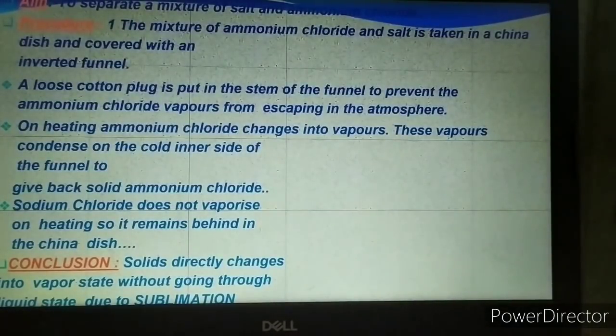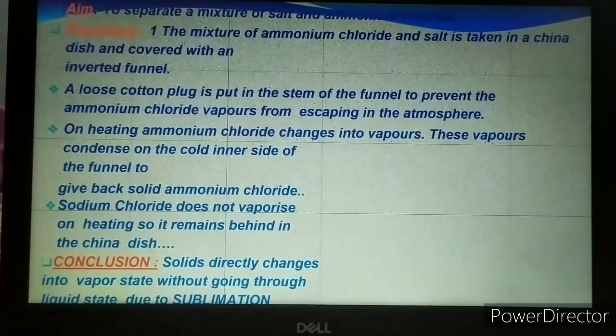Then we have an example, an activity that is to be done. First of all, what is the aim of the activity? The aim of the activity is to separate a mixture of salt and ammonium chloride. The materials required for this activity are a china dish, a funnel, a wire gauze, a tripod stand, common salt, ammonium chloride, cotton wool, and a Bunsen burner.